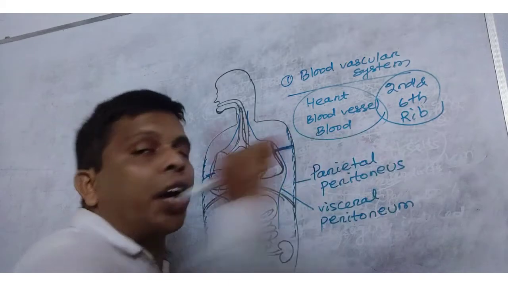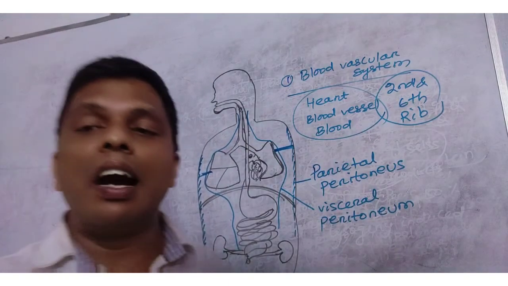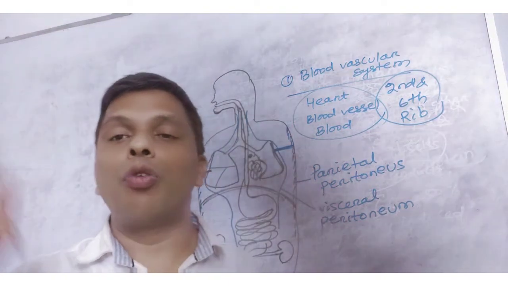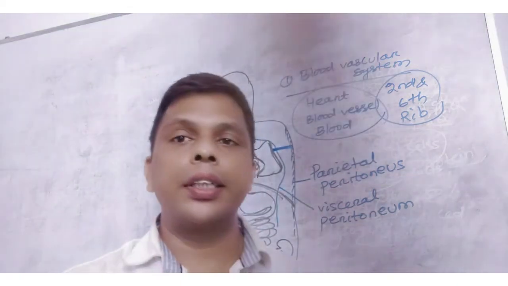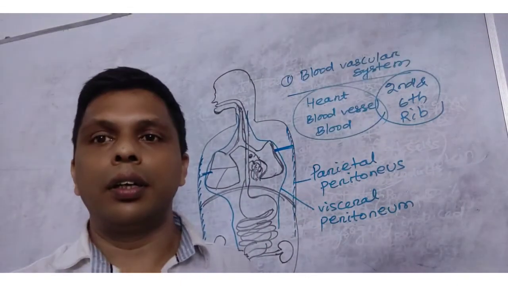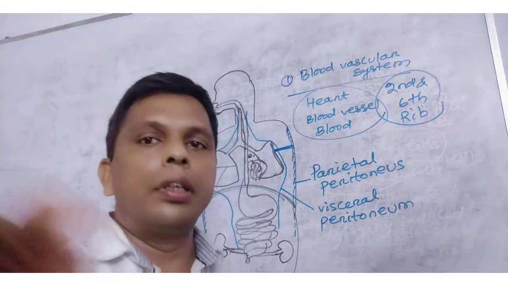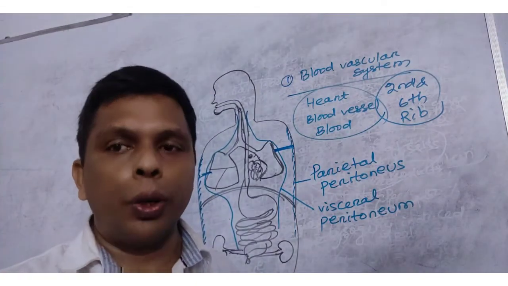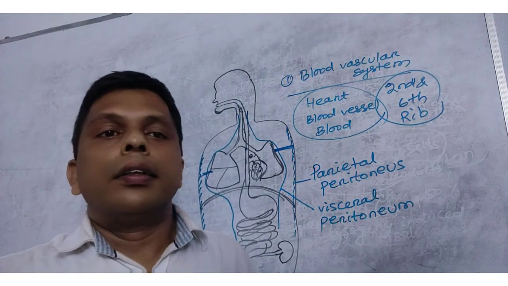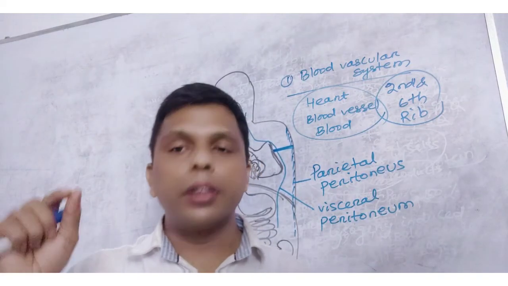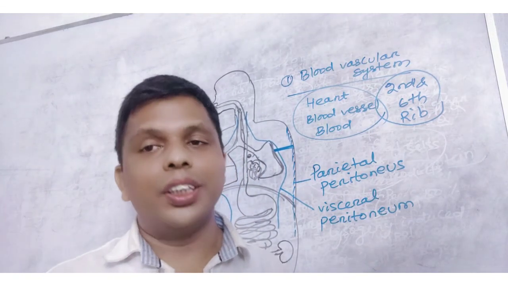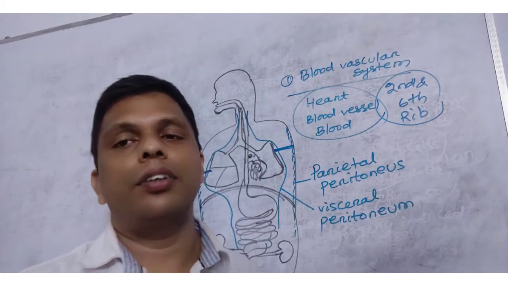When it is not in position, the heart is said to be an ectopic heart. Clear? So it is all about the circulatory system. We will discuss all other systems in another video. Clear? Thank you all.